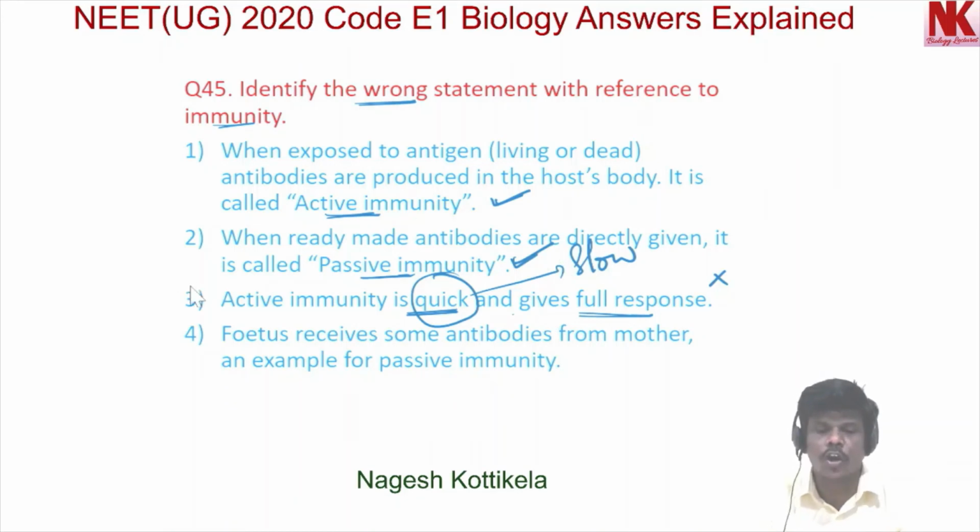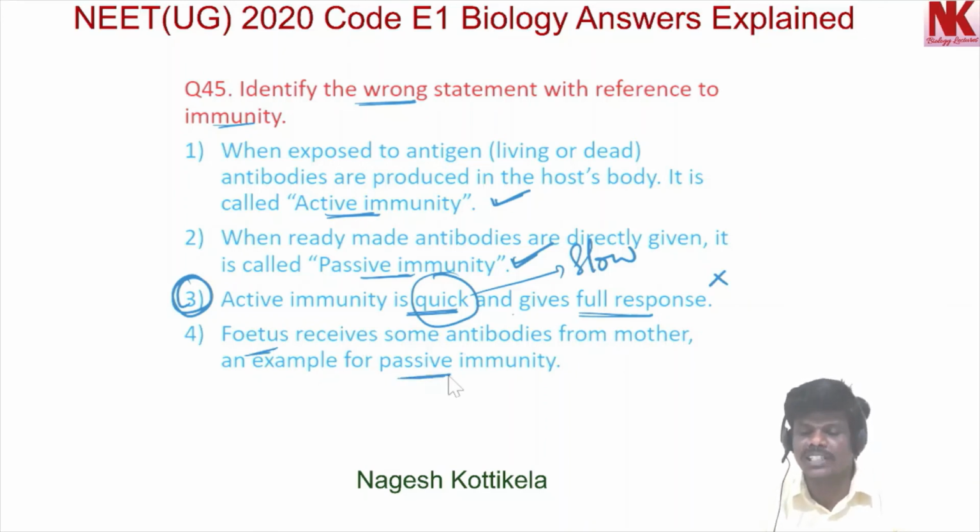So option 3 is the wrong statement with reference to immunity. If we check the last option, fetus receives some antibodies from mother. It is an example of passive immunity. This is correct. So for question number 45, option 3 is the correct option.